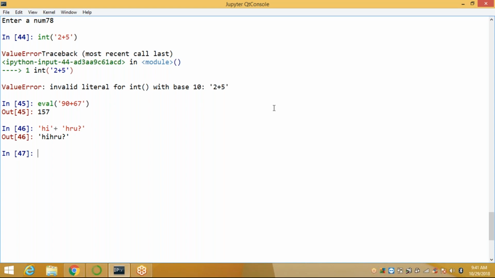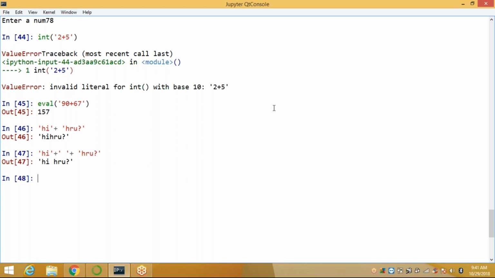When you enter it, you get 'hi, how are you?' Okay. So if you want to maintain the gap, you can do like this. Okay. Hi, how are you? This is string concatenation, general method.